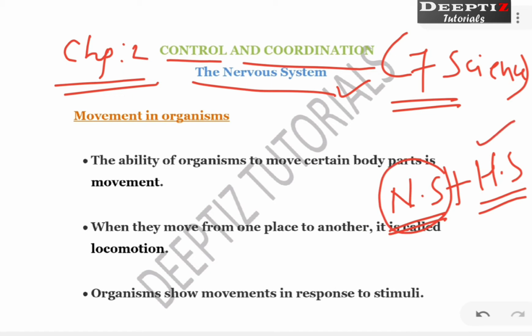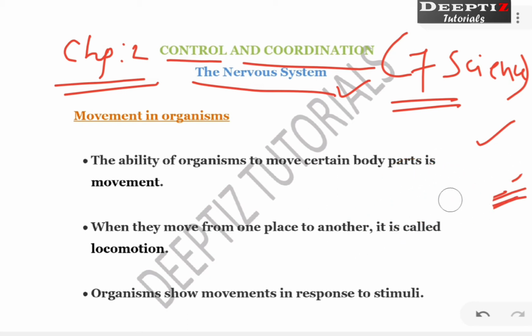The body is controlled and coordinated. Control and coordination: one, we have to control our body according to what happens outside and inside. At the same time we have to coordinate various activities which take place in our body. There should be a balance. That is done by both these systems together. Which are the systems? Nervous system and hormonal system. So let's see about the nervous system, how the movement and everything takes place. Movement is also a kind of coordination, right?